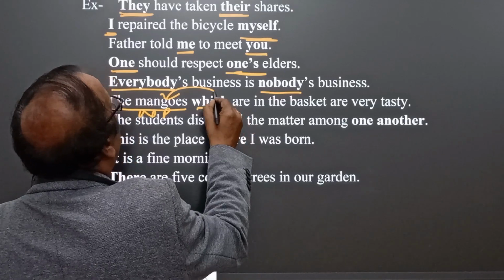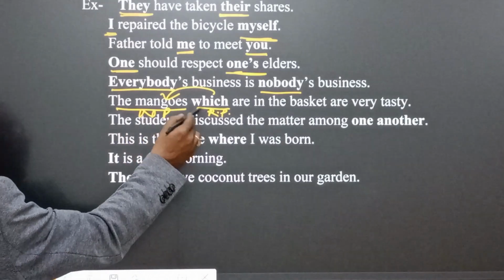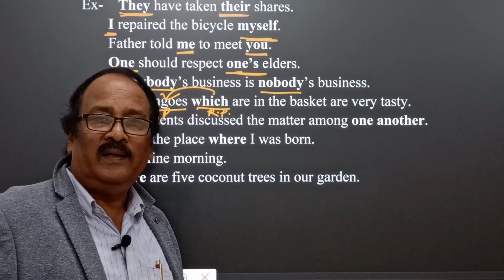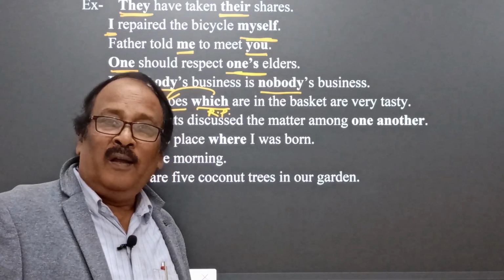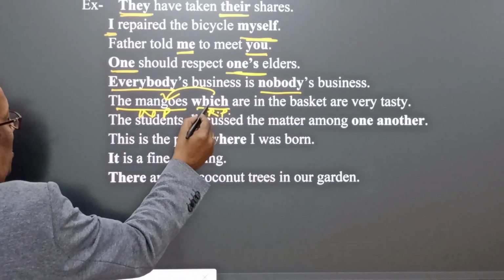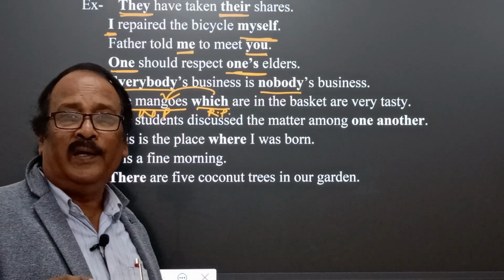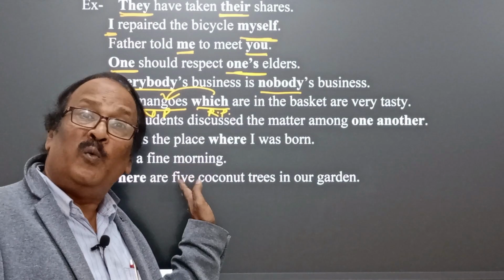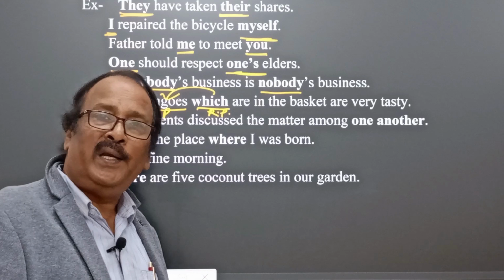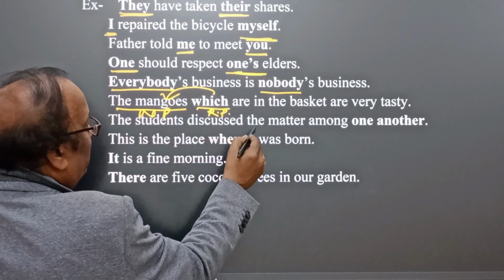Here we find how which is a relative pronoun keeping a relationship with the mangoes as an antecedent. The word or phrase that comes before a relative pronoun is called the antecedent. We will discuss this further.